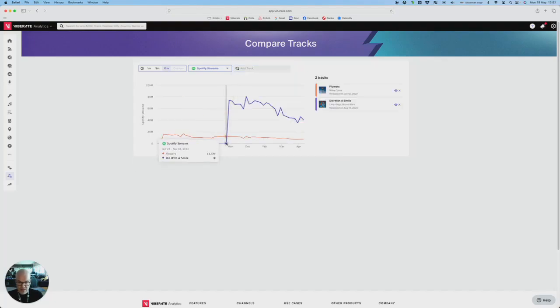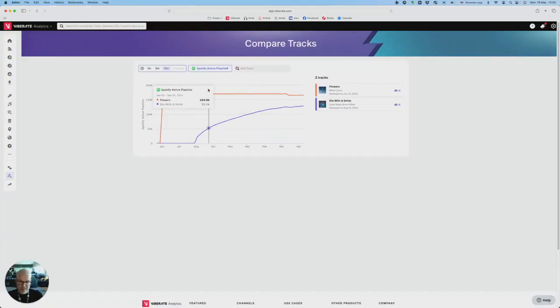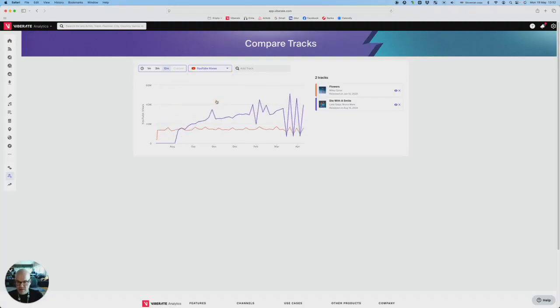You can see that as soon as it was released, it just skyrocketed in terms of streams. I have Miley Cyrus's Flowers, which is a slightly older song, a year and a half old. It already faded away, but you can see it just went straight to number 1. Let's switch to how many playlists have it. This is a typical case. Miley Cyrus's Flowers has a better result because it has been out for a much longer period of time. Let's see YouTube views.